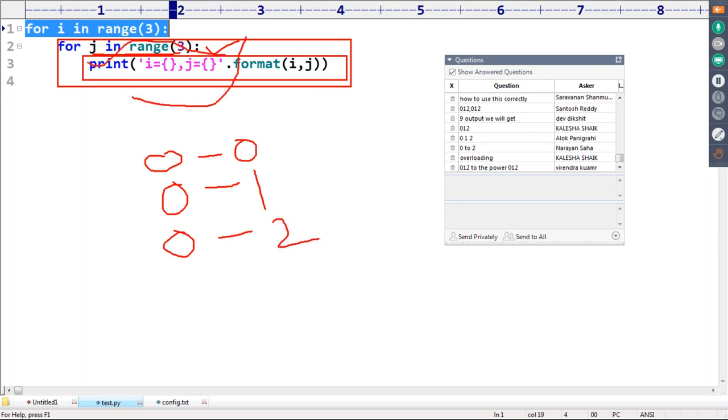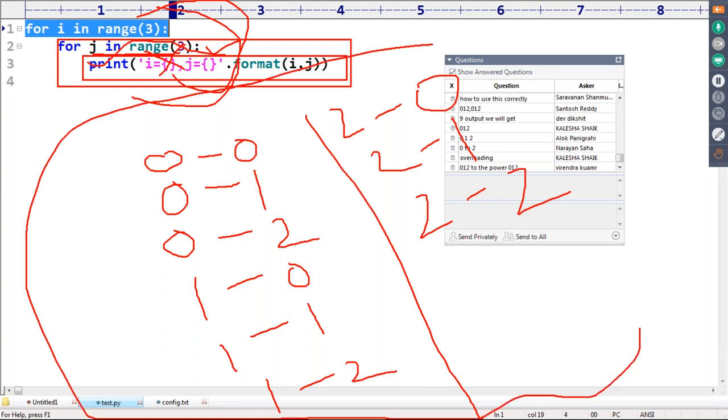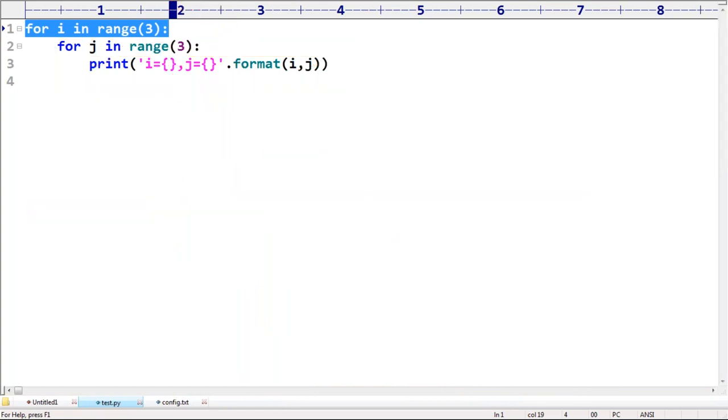Again I value will become 1. Again j is the 0. I is 1, j is the 1. I is 1, j is the 2. Next, sir, inner for loop completed. Again I value will become 2. 2, 0. 2, 1. Are you getting? 2, 2 like this, right? Then obviously this is the output by default you are going to get, sir. Any doubt? Can you please confirm?